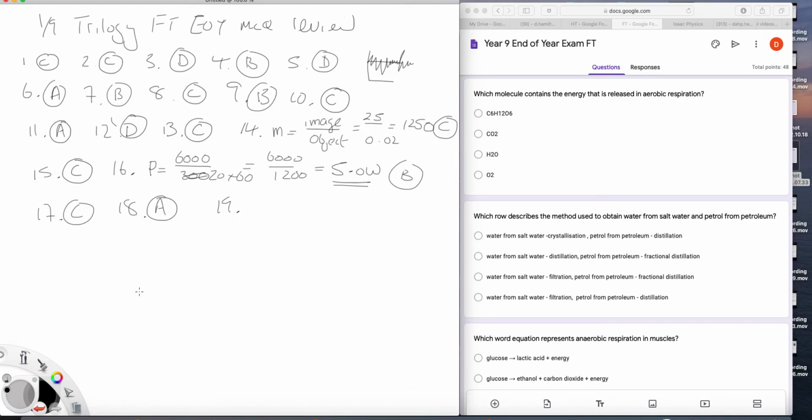19. Which rule describes a method used to obtain water from salt water and petrol from petroleum? So let's start with water from salt water. Salt water has salt dissolved in it. So crystallization, we might crystallize the salt afterwards, but we're looking to get the water, not the salt. So that's not it. Distillation, well, you would distill salt water to get the water from it. And fractional distillation is how we get petrol from petroleum.